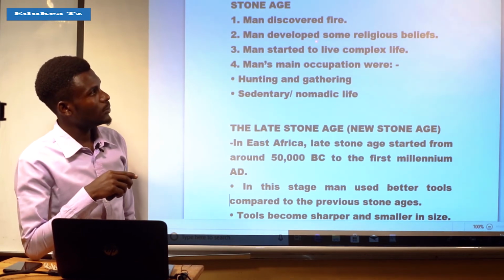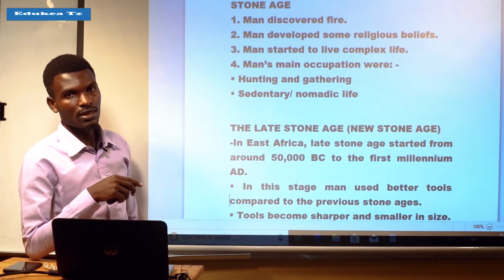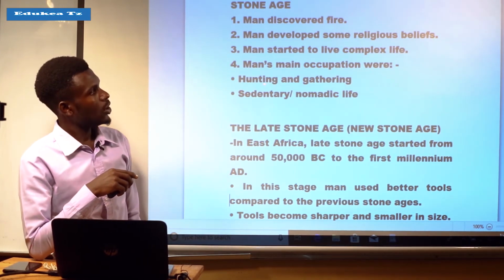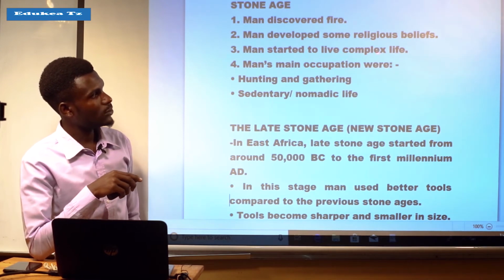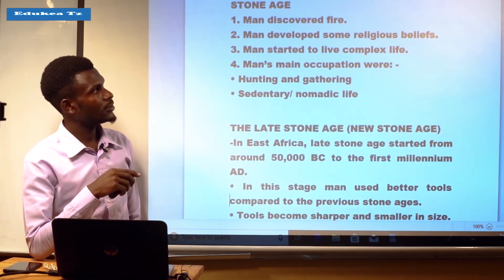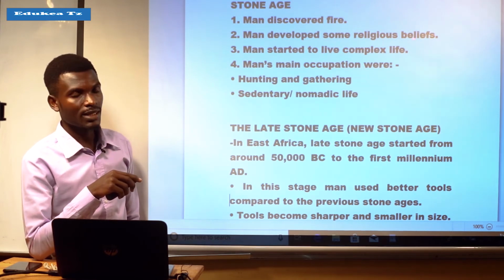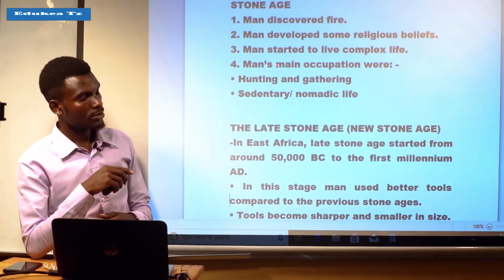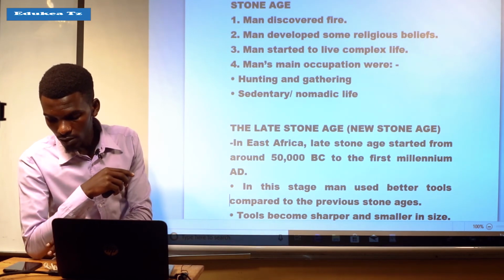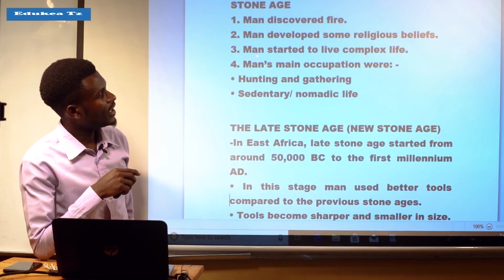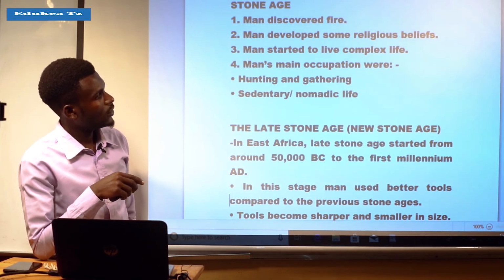Also, man developed some religious beliefs. It means that man started to develop some religious beliefs. Also, man started to live a complex life. During the Middle Stone Age, man started to live a complex life.